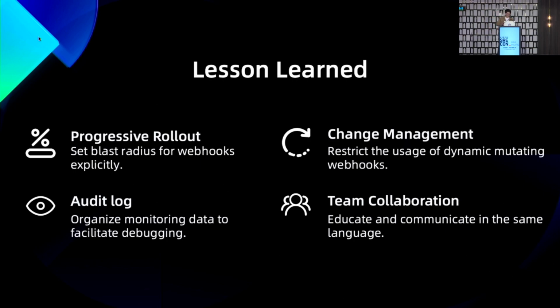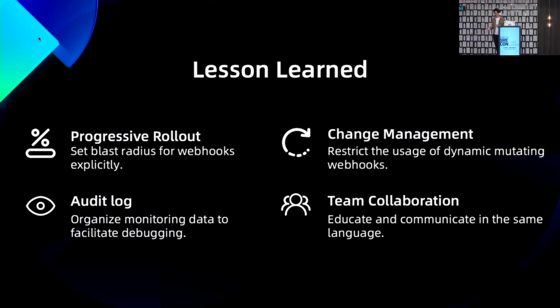We know audit logs can be very helpful in debugging such incidents, but it still took us a long time to figure out the change. We need better ways to organize all this monitoring information. And in this incident, we didn't do well on team collaboration, because for communication and education around Kubernetes, people need to speak the same language.